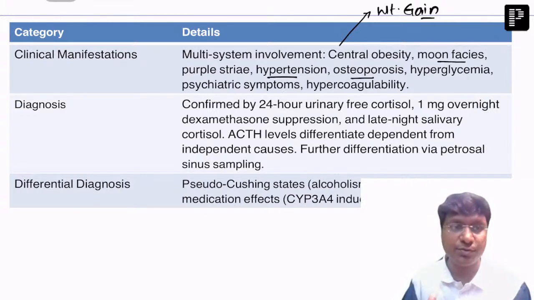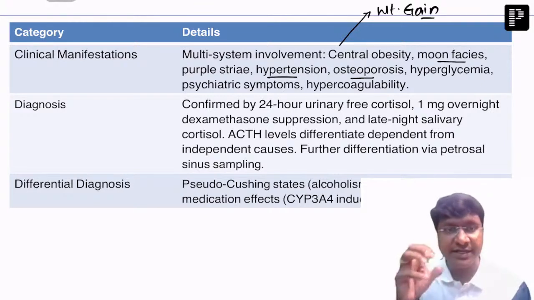And why is there osteoporosis? Because glucocorticoids have increased osteoclastic activity. They increase the bone resorption.